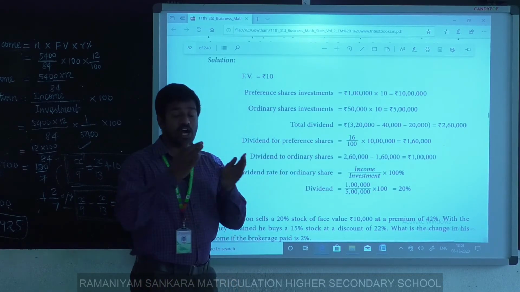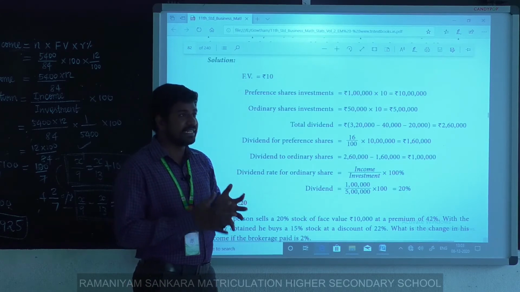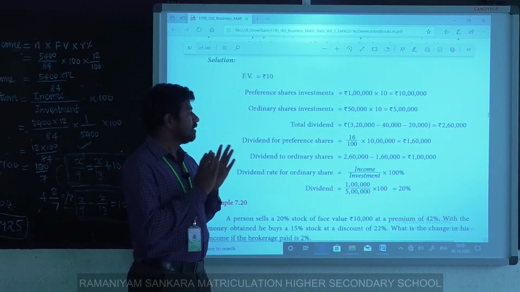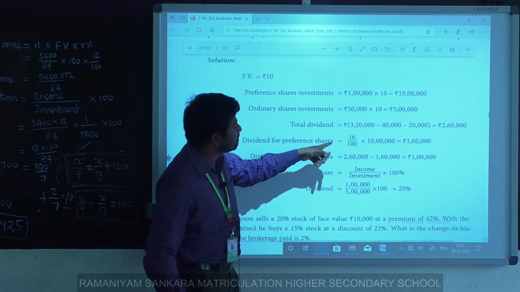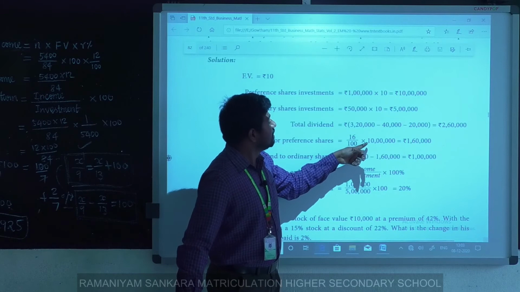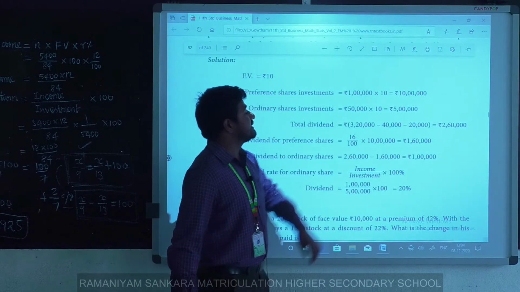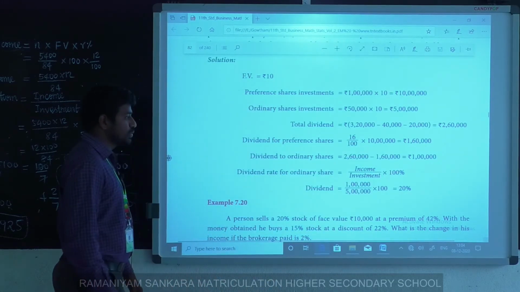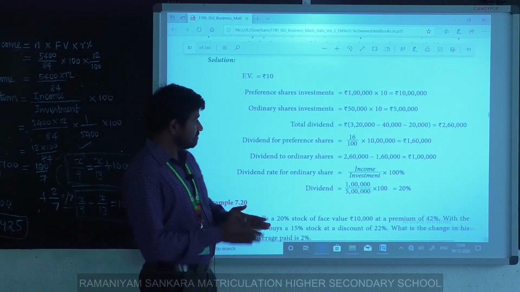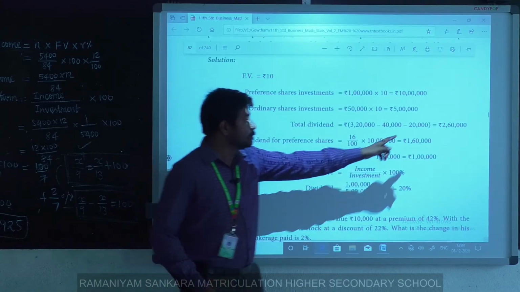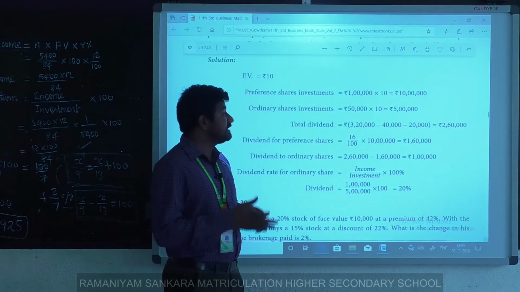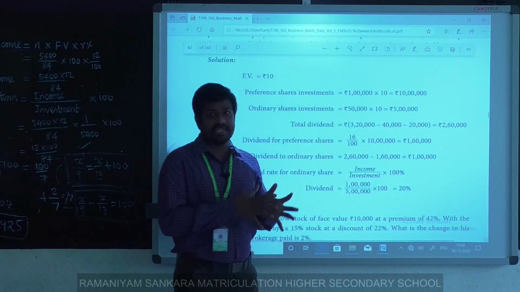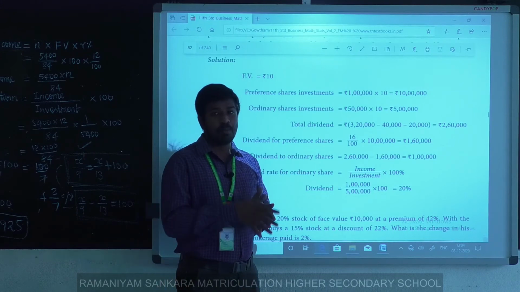Simplifying 16 by 100 into 10 lakh, the result is 1,60,000.